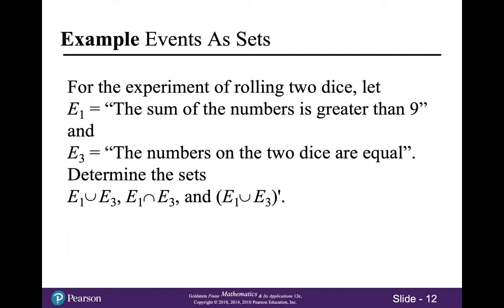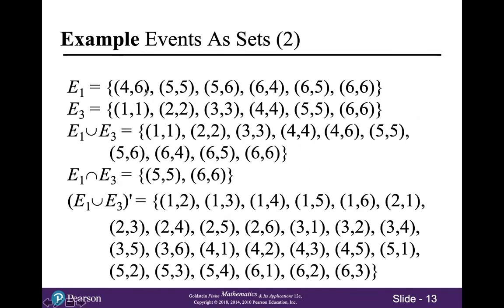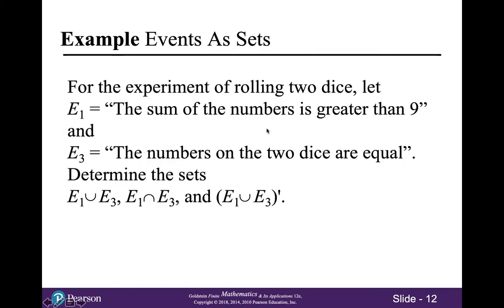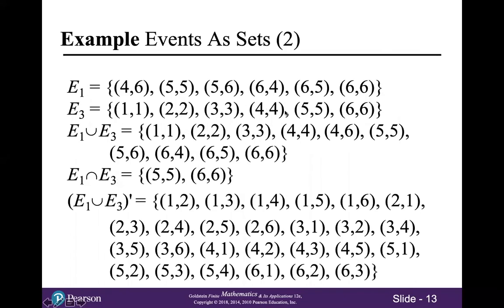All right, so hopefully you've tried that. Let's see how it turns out. So event E1, we did that in the previous example, right? It's got these 6 outcomes. E3, which is that the numbers on the 2 dice are equal. That's pretty simple, right? 1, 1, 2, 2, 3, 3, et cetera. The union of those 2 events, you can list these in any order you want. Just make sure that you don't repeat any. In particular, don't repeat these 2 because these are the 2 outcomes that belong to both events.